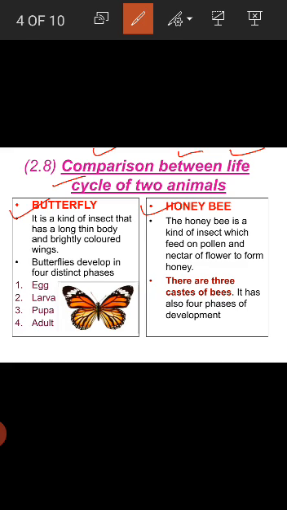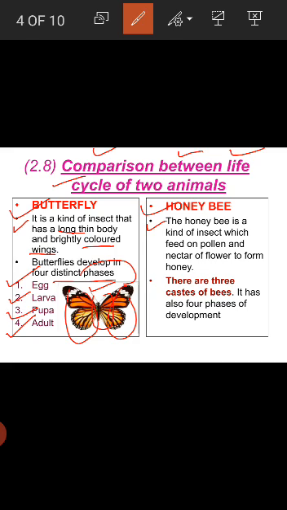So firstly I discuss the first point of butterfly. It is a kind of insect that has a long thin body and brightly colored wings. So if you see in a picture, butterfly has long thin body and brightly colored wings. Butterflies develop in 4 distinct phases. So what is the meaning of phases? Basically phases mean stages. And first one is egg, second is larva, third one is pupa, and the fourth one is adult.